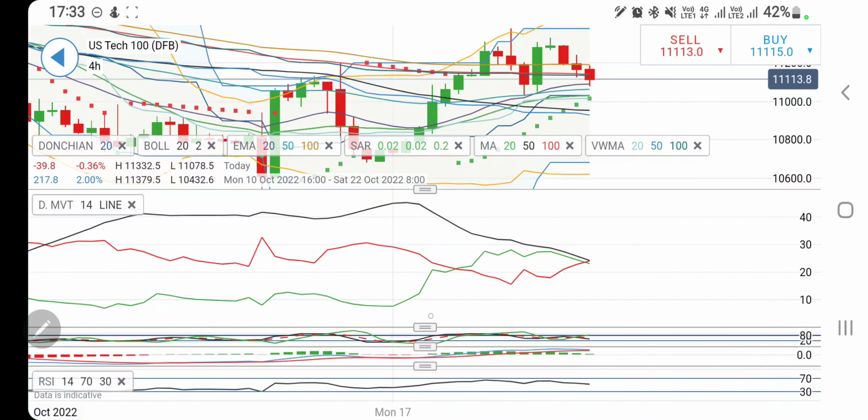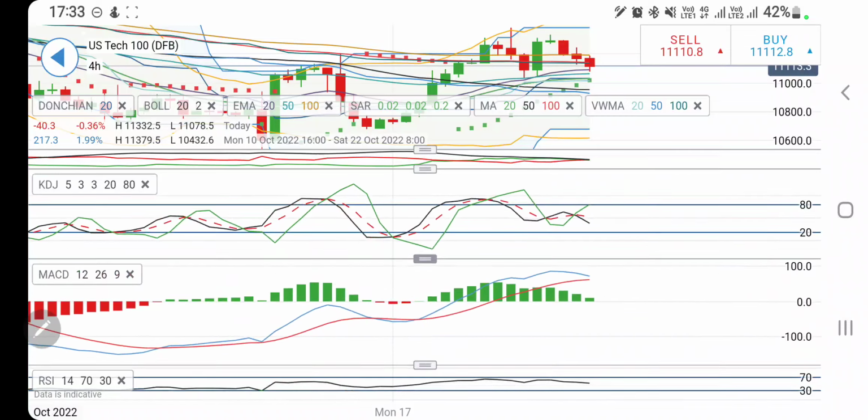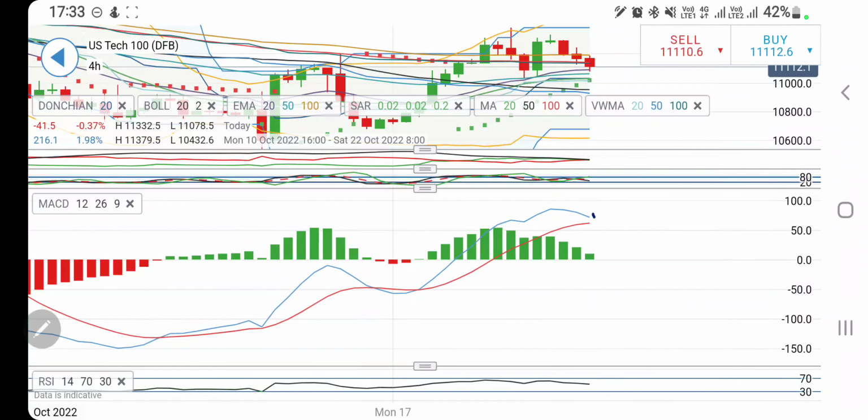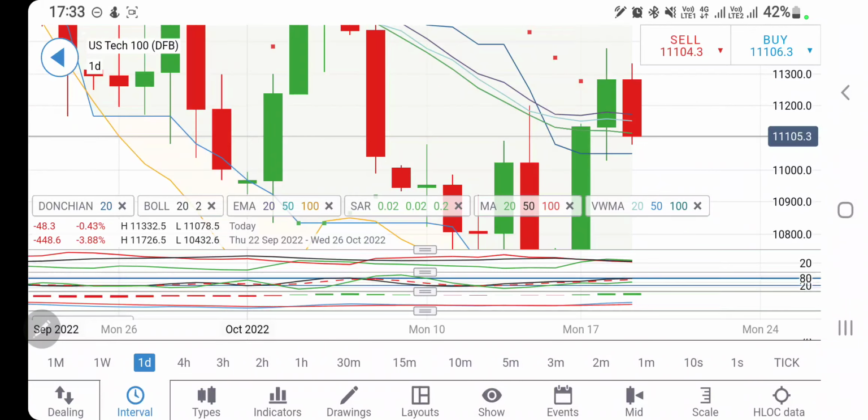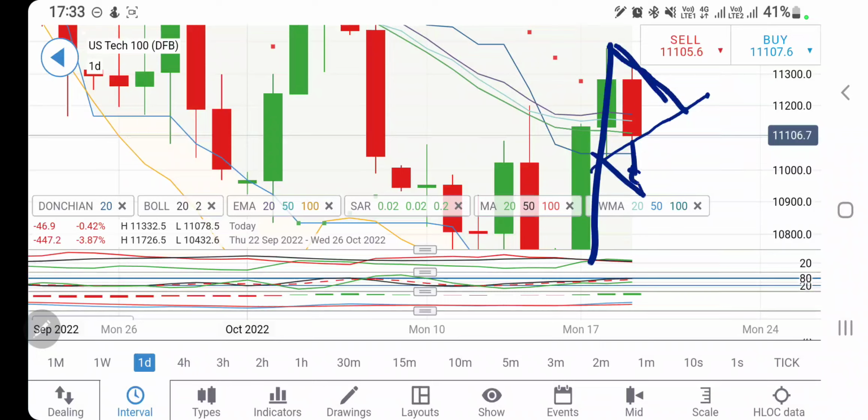Directional movement has crossed over for a bearish move. The stochastic looking downwards. The MACD is trying to converge and cross over for a sell-off. RSI is looking downwards too. And if you look at the daily, now on the daily charts, lower highs, higher lows, possibly a flag formation. And in fact, yes, only and only if it breaches 11,000 levels, you can expect in fact 10,970, 10,920 levels as a very strong support.